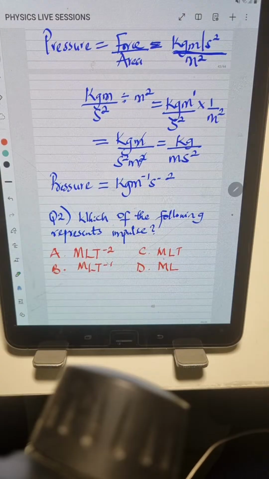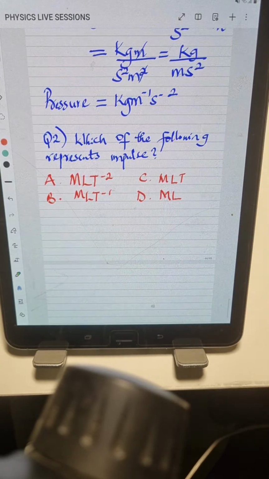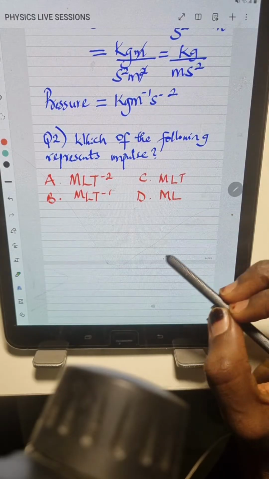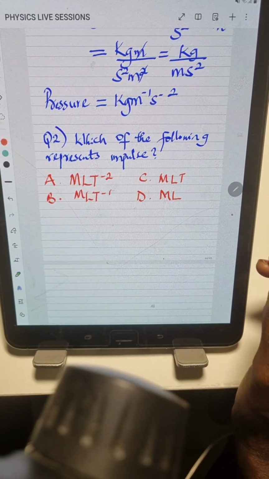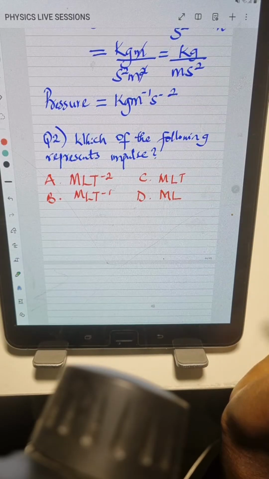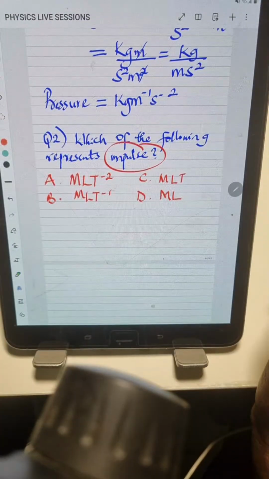So this question, looking at the options given, the options already guide us or tell us where this question is coming from. So this question is not unit, rather this is a question under dimension. Okay, so what this question requires us to find is for us to get the dimension for impulse.